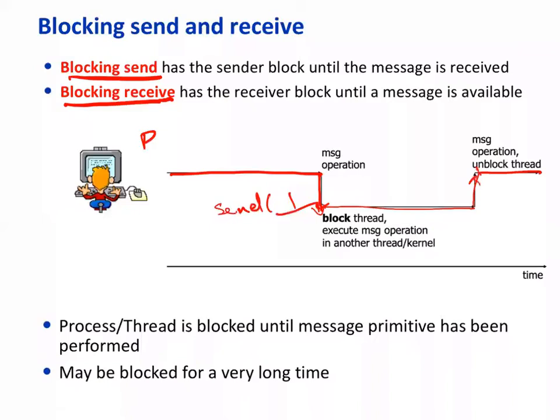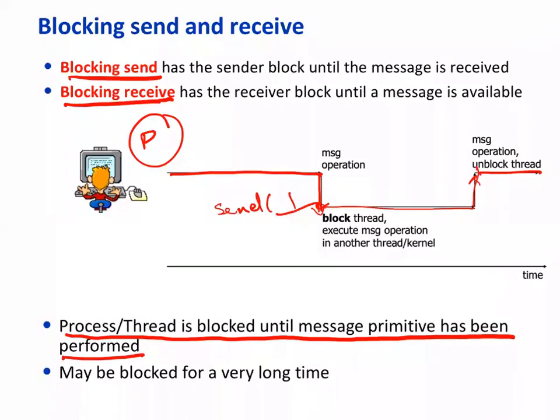Okay, all right, so don't go into just overthinking how this process will know when to unblock. Let's assume that there is an OS that takes responsibility to inform this process that now it can unblock. Right now we are not going to that level of detail. Now the process thread is blocked until the message primitive has been performed. It means that the send is received by the other end. So it means that the sender may be blocked for a very long time.